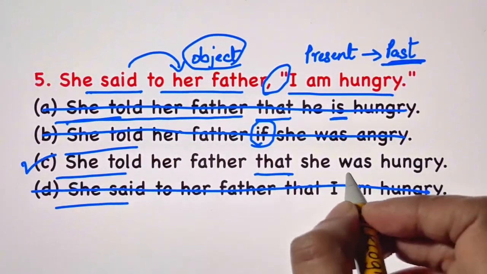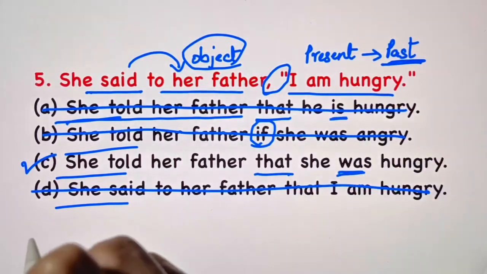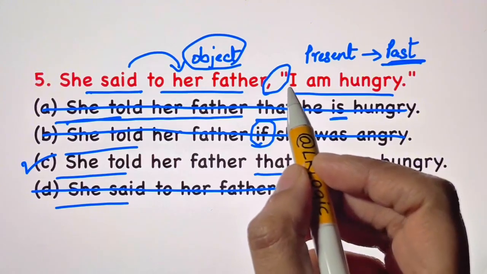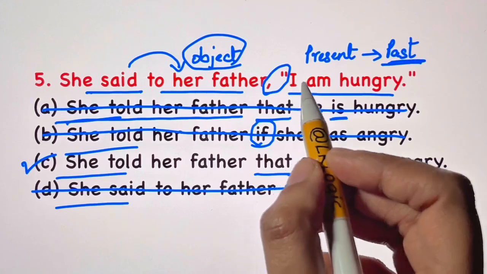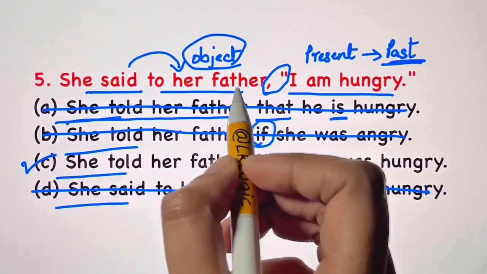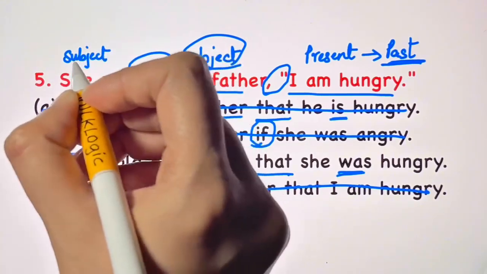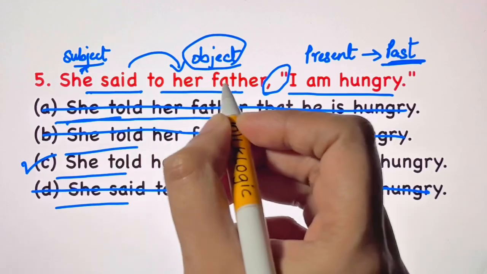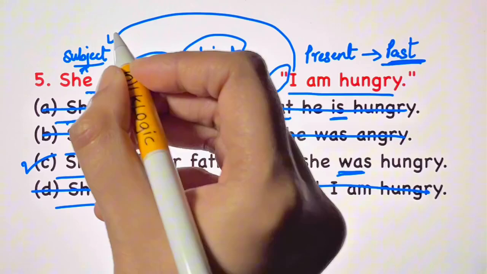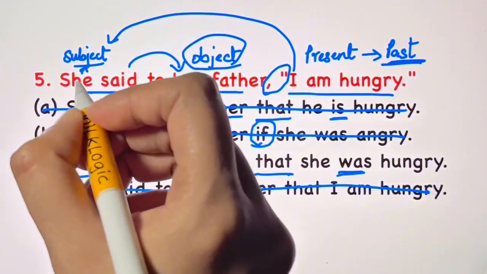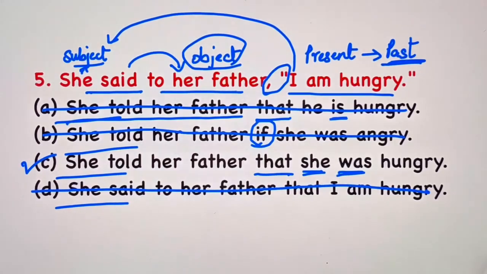She told her father that she was hungry. Am is converted into was. And here you have I. I is the first person which changes according to the subject. What is the subject here? This is the subject and this is the object. You should know that this is called the subject. Alright? And this is the object. So I will change according to the subject. Who is I here? She. So we have written she. She told her father that she was hungry.